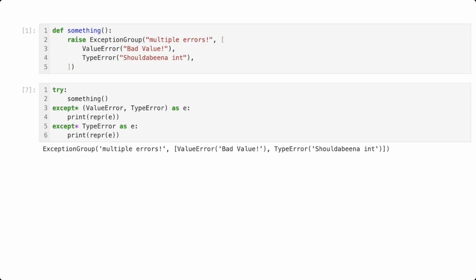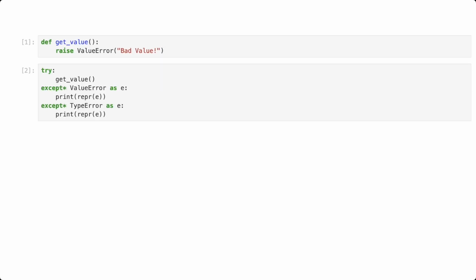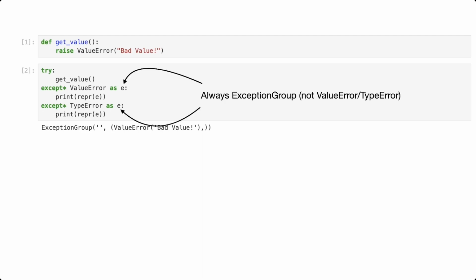How does except star handle throwing a non-exception group exception? Let's just raise a ValueError. The exception is wrapped in a new exception group with no message. This is good, as the alternative would mean the type of e is dependent on whether the function raised a ValueError or an exception group containing a ValueError, and the whole point of except star is to simplify that ambiguity. We have a guarantee that except star always binds variables to exception groups, sparing us from collecting and re-raising exceptions from exception group oblivious code.